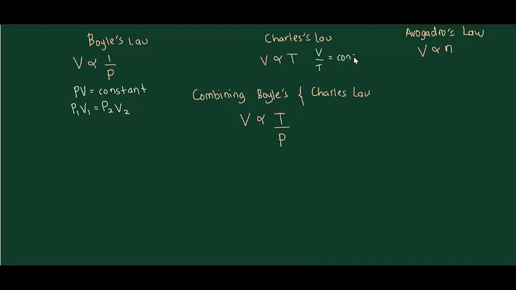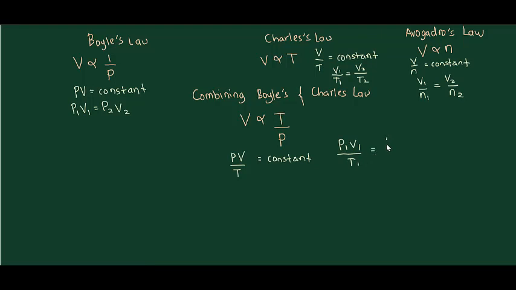V over T equals a constant, giving the formula V1 over T1 equals V2 over T2. V over n equals a constant, where V1 over n1 equals V2 over n2. And also PV over T equals a constant, where P1V1 over T1 equals P2V2 over T2.